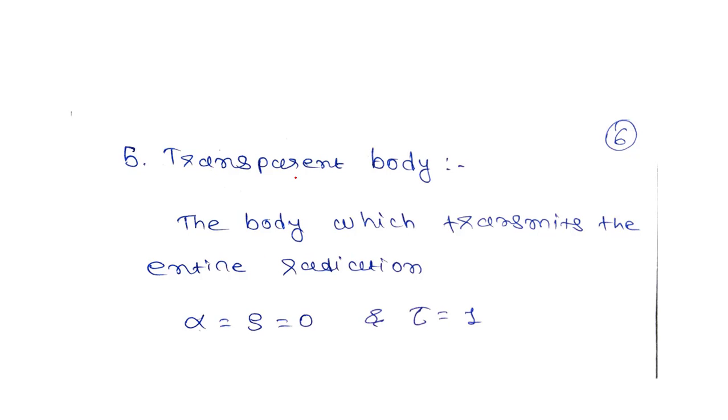And last is the transparent body, the body which transmits the entire radiation. For that, tau is equal to 1 and alpha and rho become 0. So these are the 5 types of different bodies we will use in radiation theory.